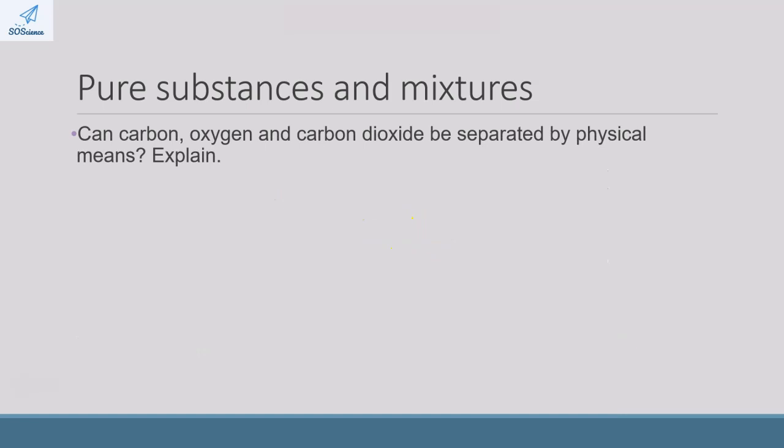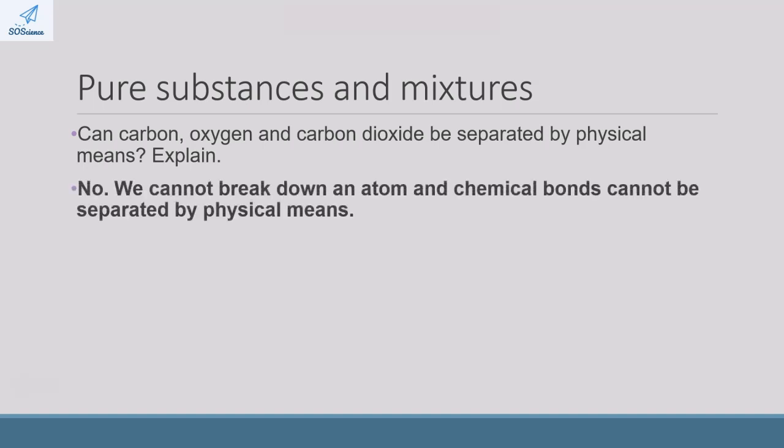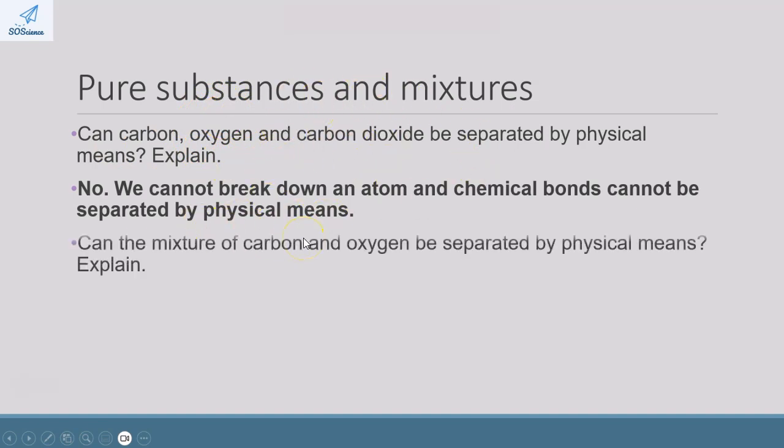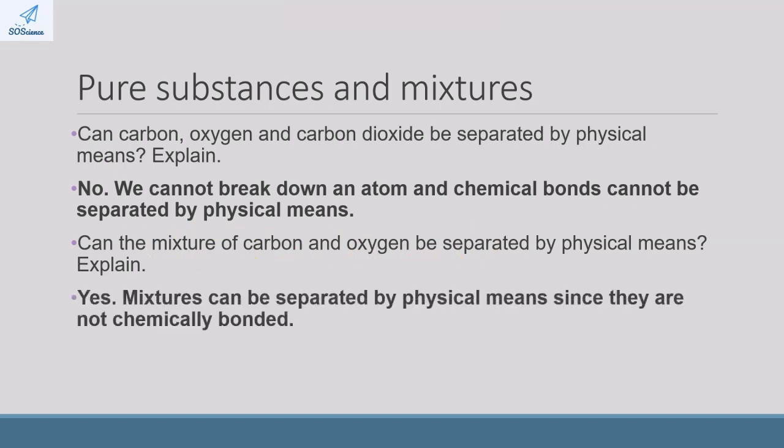Can the carbon or the oxygen or the carbon dioxide be separated by physical means? And the answer is no. We cannot break down an atom like carbon, and we cannot break down the bonds in O2 and in CO2 by physical means. Can the mixture of carbon and oxygen be separated by physical means? Well, the answer here is yes. Mixtures can be separated by physical means. They're not chemically bonded.